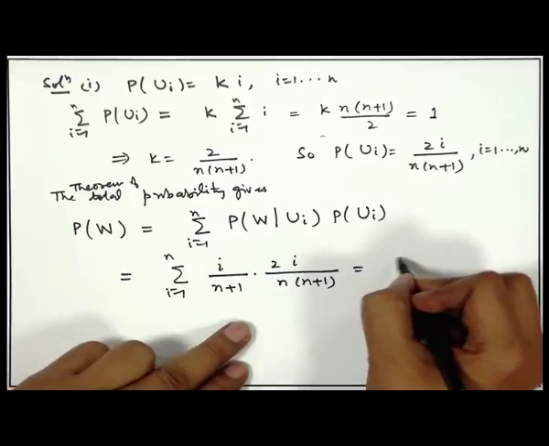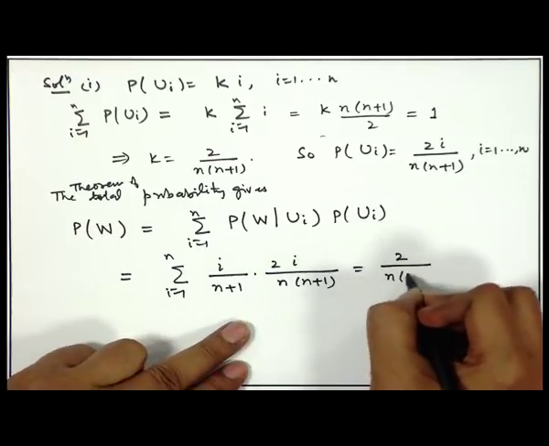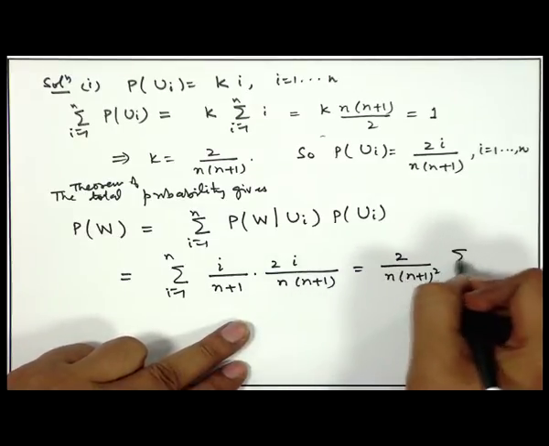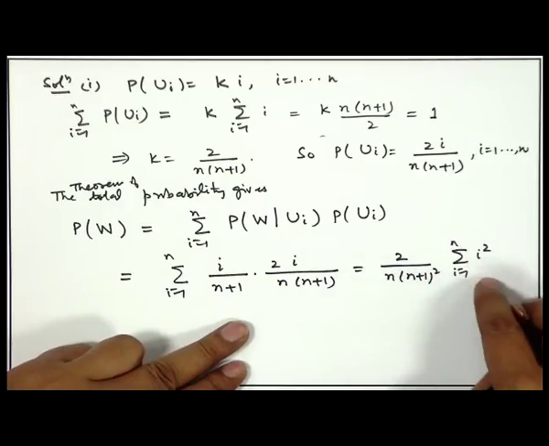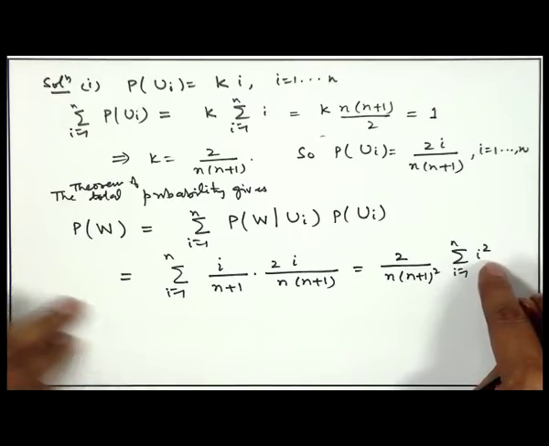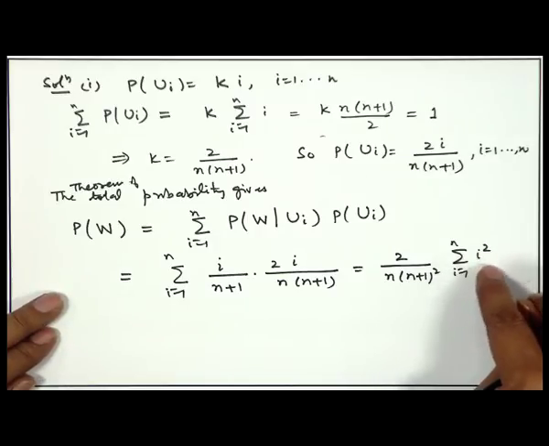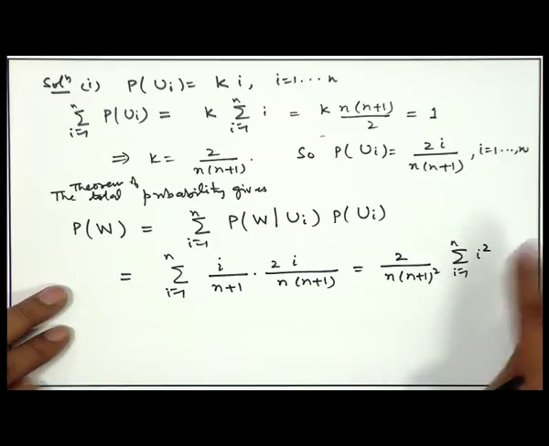So, this you can see, it is 2 divided by n into n plus 1 square, summation i square, i is equal to 1 to n. That is the sum of squares of first n positive integers. The formula is known, that is n into n plus 1 into 2n plus 1 by 6.